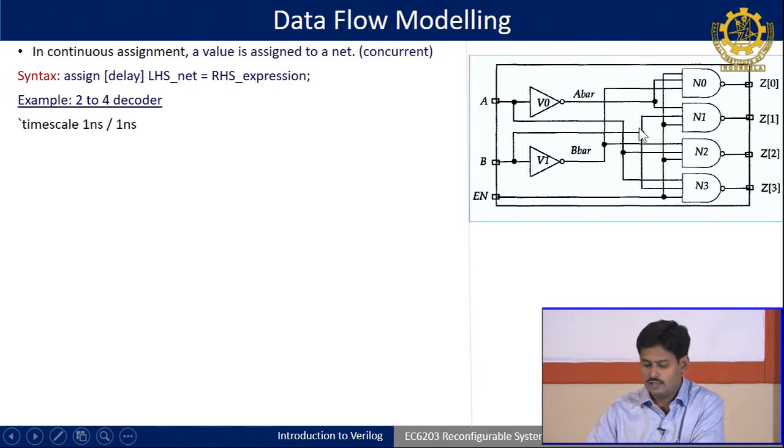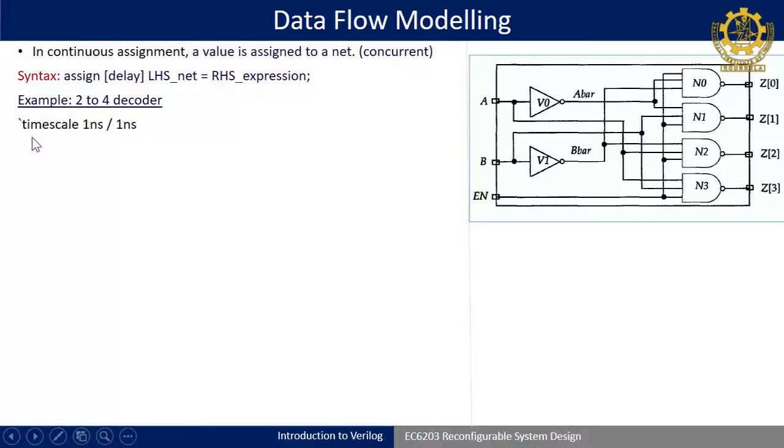So, we will do the same thing using data flow modeling. In short, in data flow modeling you take a Boolean expression and just express it in terms of this syntax, and your job is over for coding. Before starting the code, I have written one thing here called tick timescale 1 nanosecond by 1 nanosecond. This is called a compiler directive.